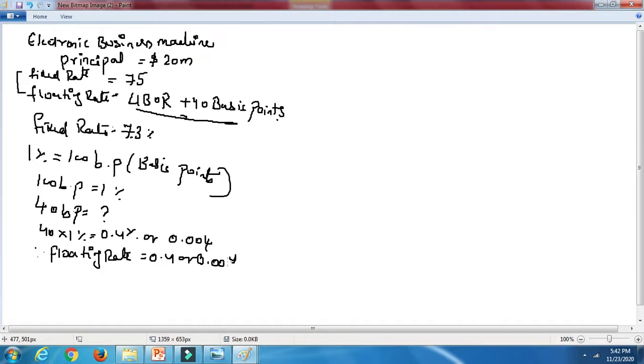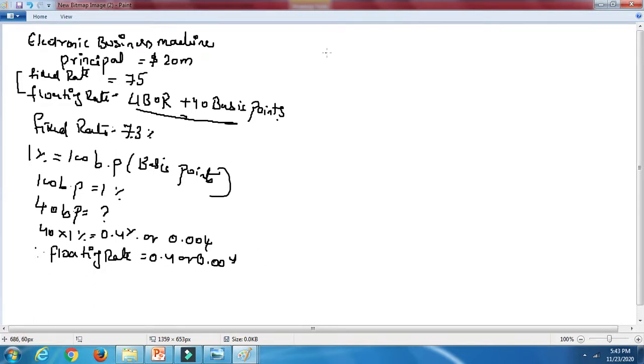We know the principal amount, but we don't know the spot exchange rates, so we are going to analyze that also. We need to fix certain fixed rates from our side. So how many years is it? 3 years, semi-annual.